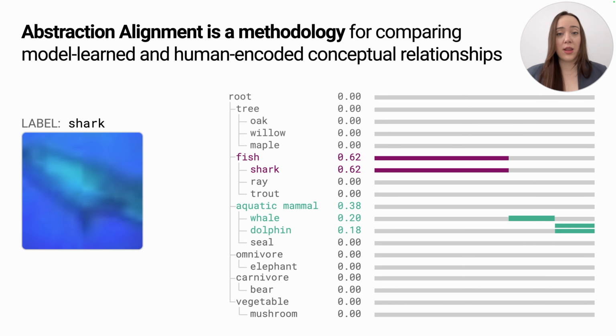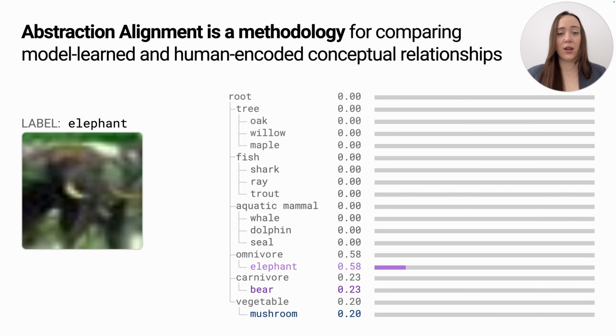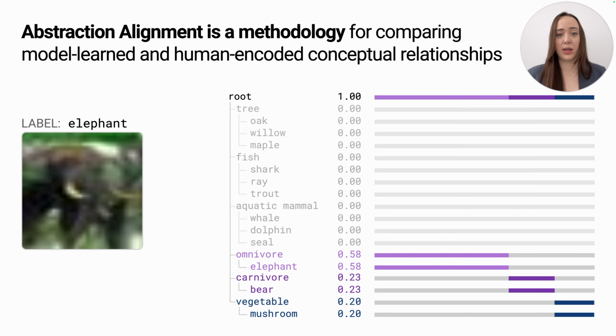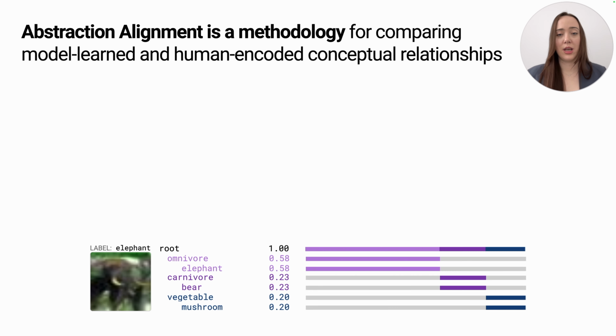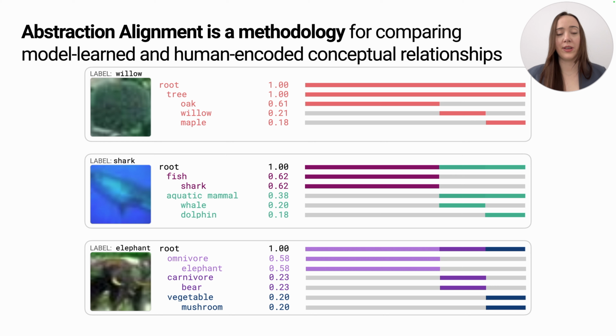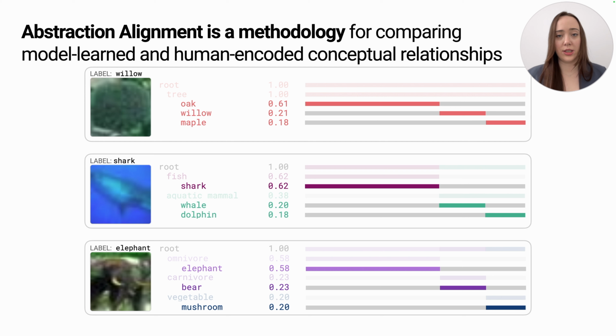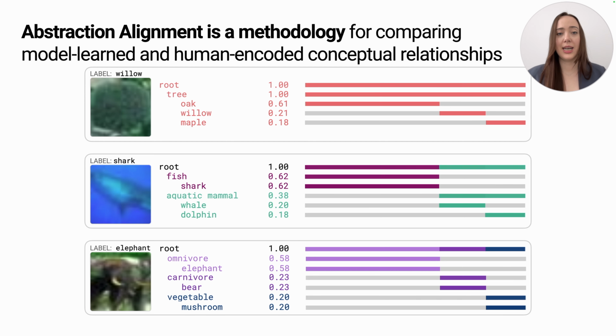We can repeat this process for other instances. For instance, on the shark image, we see that the model is split between fish and aquatic mammal. And on this image of an elephant, we see the model relies on three distinct concepts: elephant, bears, and mushrooms. Comparing their distributions, we see that the model is actually equally confused about each of these images, following an approximately 60-20-20 distribution. It's only when we compare these decisions to our human abstractions that the differences become clear.